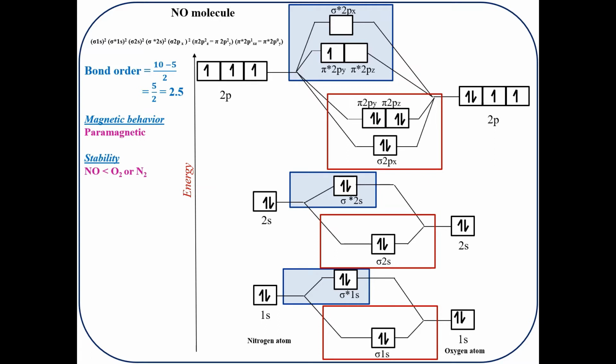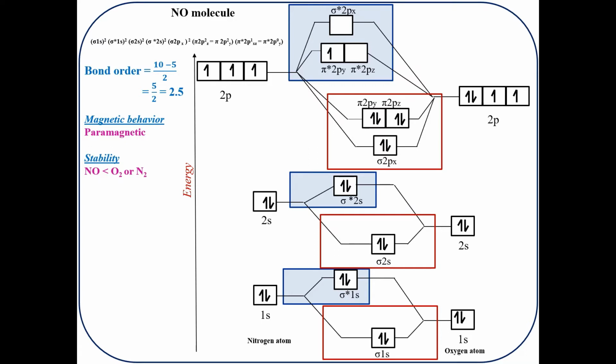The bond order came out to be 2.5 for this molecule, and as far as magnetic behavior is concerned, the NO molecule contains one unpaired electron that we can see in the pi star 2py orbital, and so this molecule is paramagnetic in nature. Remember, whenever an unpaired electron is present, that means paramagnetic in nature.